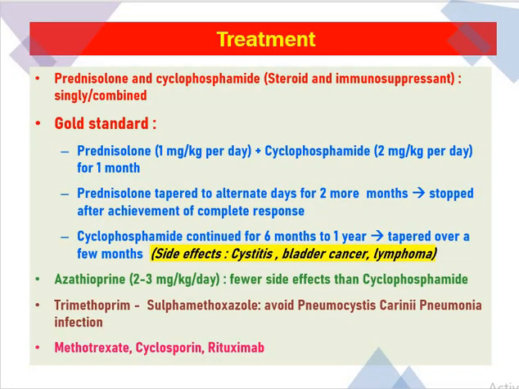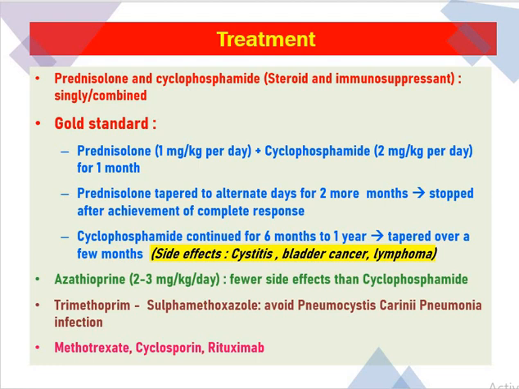How to treat Wegener's granulomatosis? Prednisone and cyclophosphamide, the key treatment for Wegener's granulomatosis. The gold standard therapy is prednisone 1 mg per kg per day plus cyclophosphamide 2 mg per kg per day for 1 month. Then prednisone tapered to alternate days for 2 more months and stopped after achievement of complete response. So you have to see for C-ANCA, you have to see for ESR and patient symptoms. Once complete response is obtained, then you have to stop prednisone.